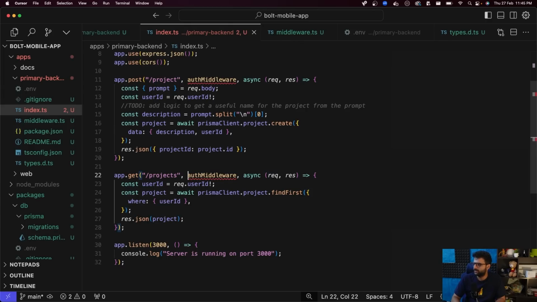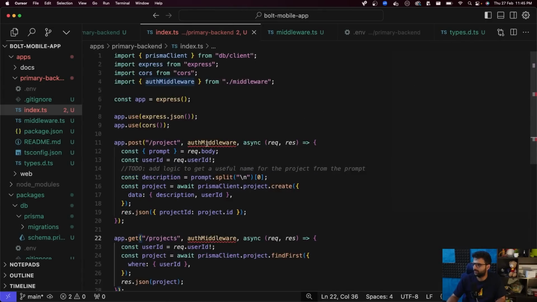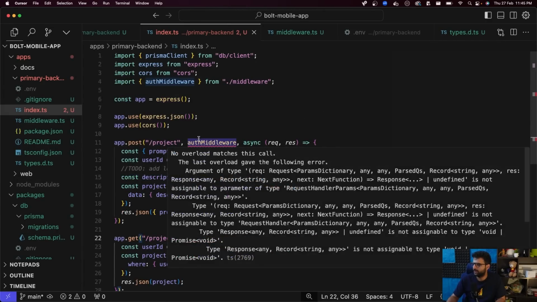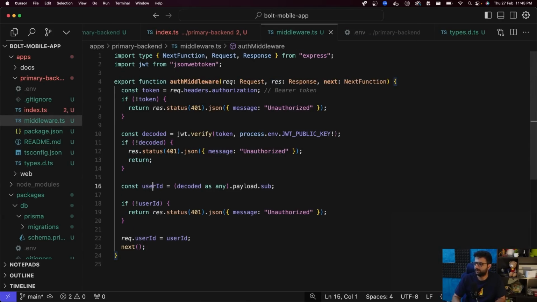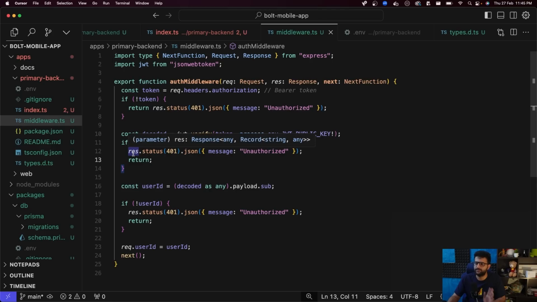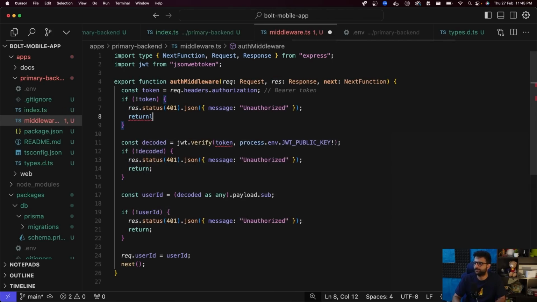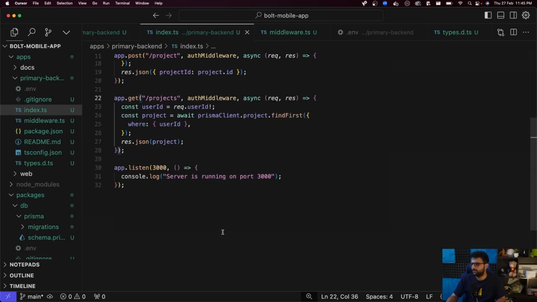Alrighty. Why is auth middleware giving me troubles here? Have I not imported it? I have. Did I return? Yeah. So I can't return directly like this, I have to put a return here. This function can't really return something, it needs to return void. So wherever I'm early returning, what does early returning mean? It's a pattern: rather than doing if-elses, you do an if and then return, and an if and then return. I can't really put them in the same line. If I put them in the same line, I'm returning something from this function, which is not expected. What is expected is to be returning undefined from this function. That covers the auth token and all the type errors go away.